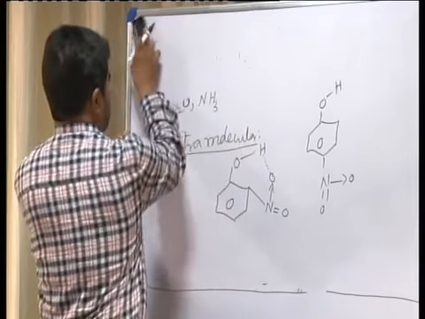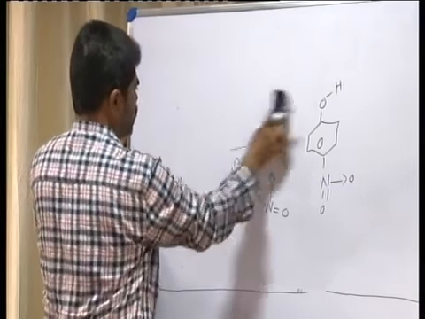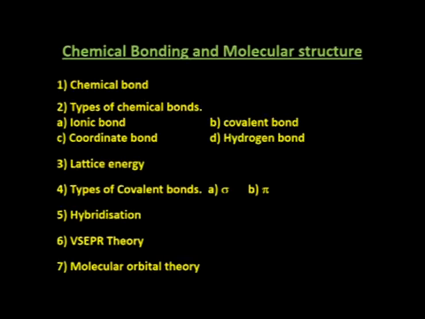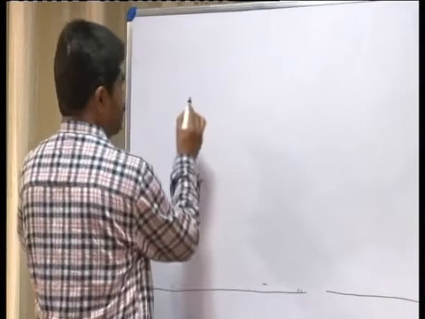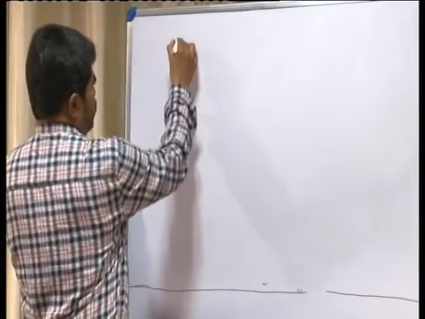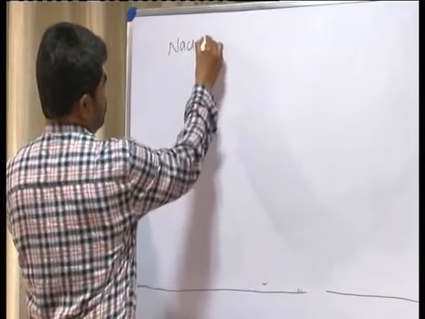Now let us consider the most important one, lattice energy. Lattice energy means the energy required to break 1 mole of an ionic solid into its respective gaseous ions. Consider sodium chloride, which is a solid.